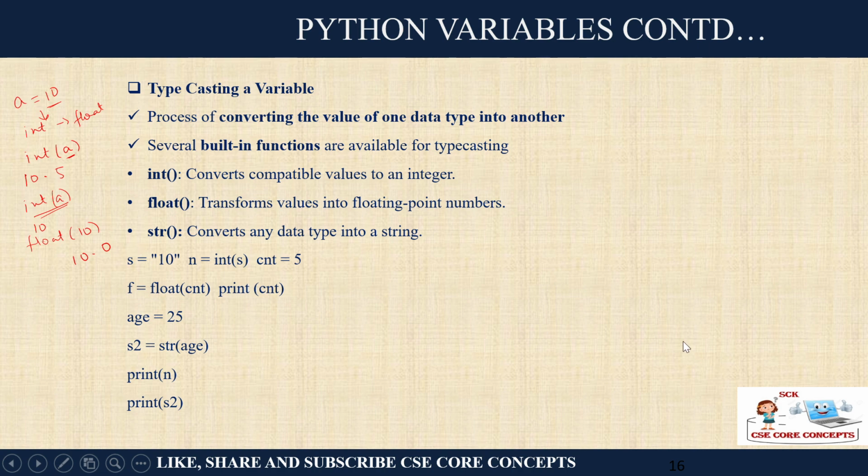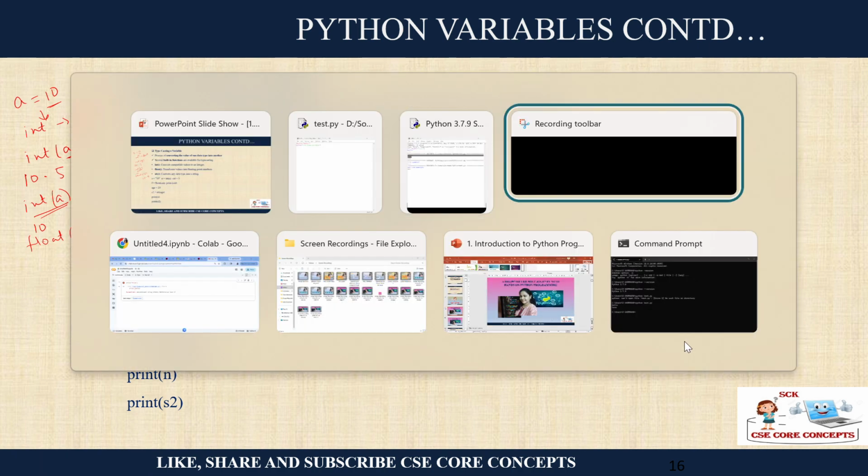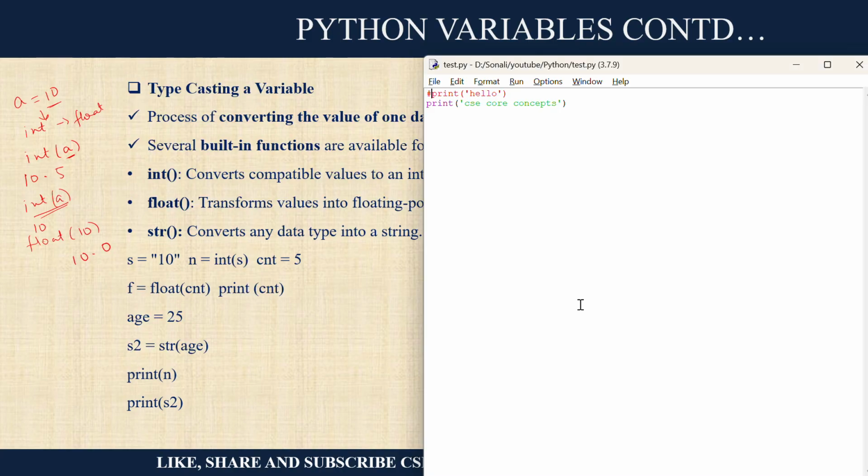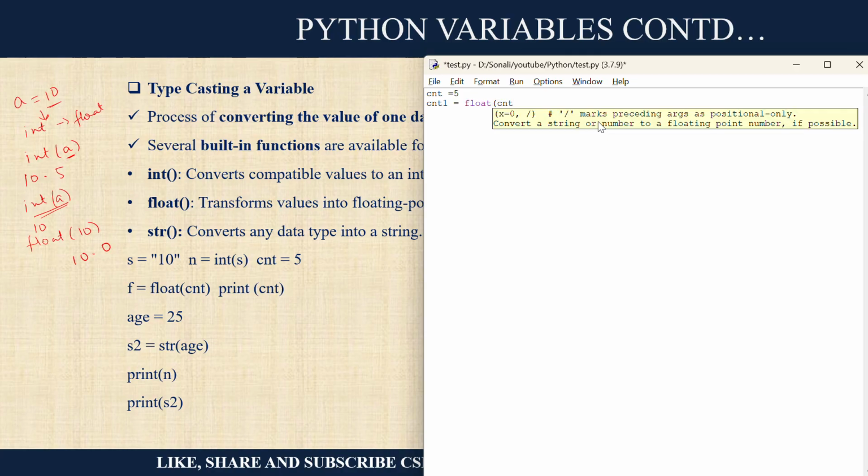Let's try writing one. Say for example, you write count is equals to 5. Now let's say another variable count1 is equals to float of count, right?